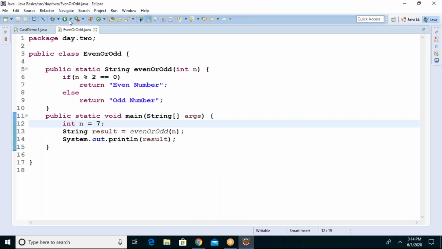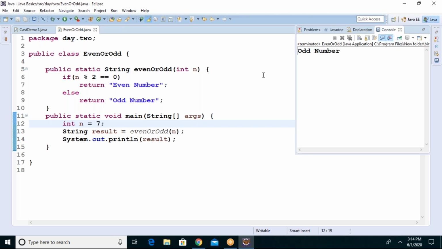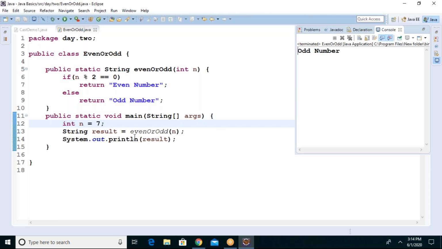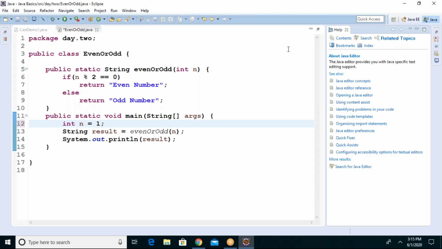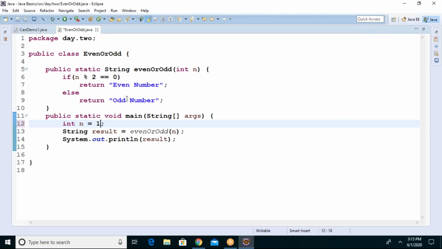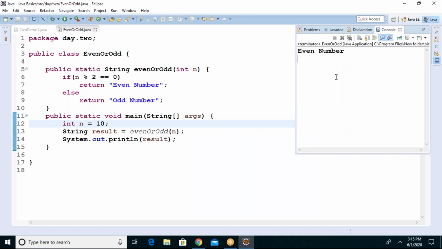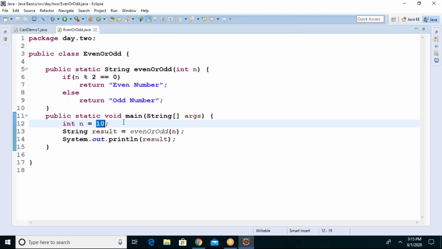Hard coding means if I run the program, it only works for the input of 7. If you want to test for other input, you need to come back to the code and give the other number. So every time you need to change the code to get the input. This is not possible. I want that input to be taken at the time of running the program rather than coding. So don't hard code.